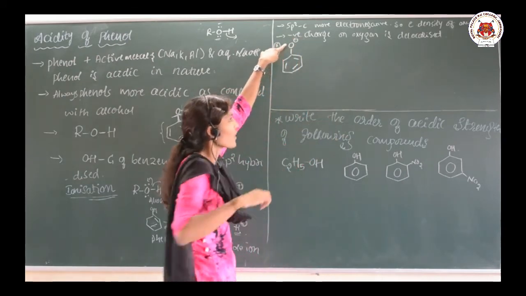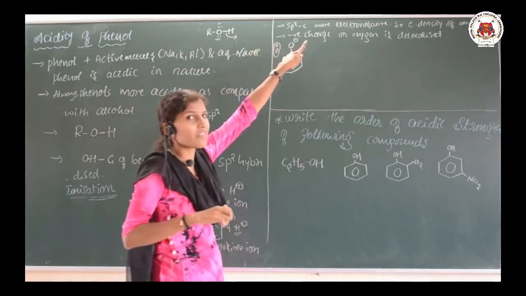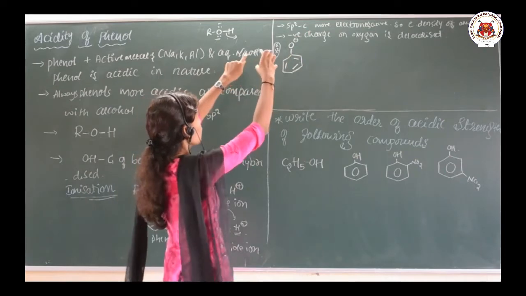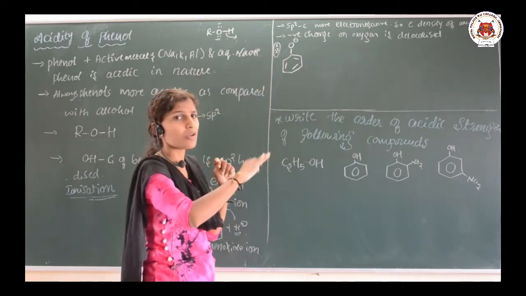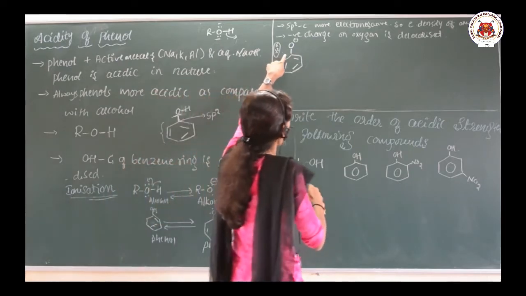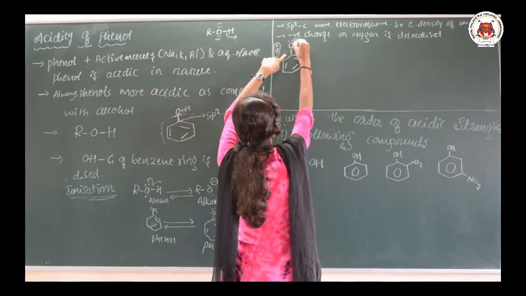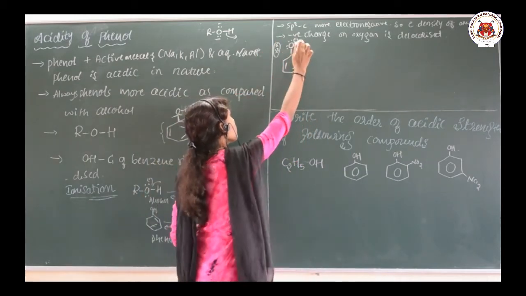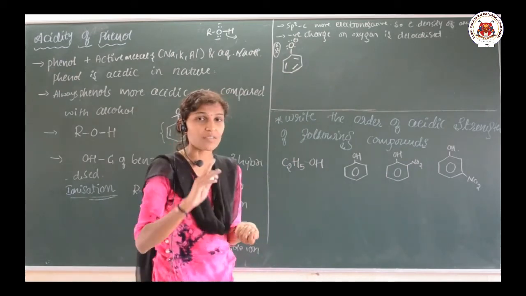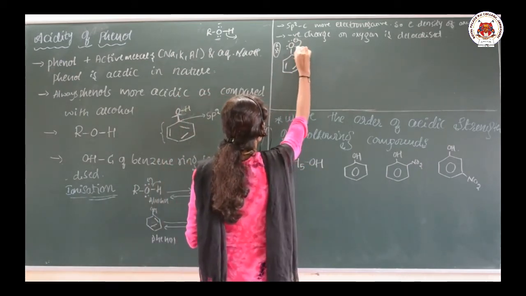The electron density on this oxygen is decreasing, so it does not have the tendency to keep its H plus towards itself. It can easily give up its H plus, and this is the phenoxide which is formed here. Now I said this negative charge is not localized, it is delocalized. It means it undergoes resonating structures.